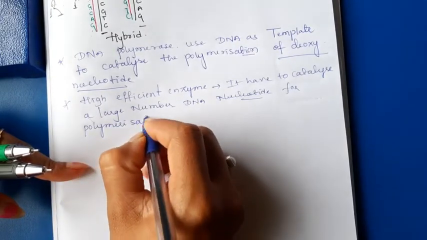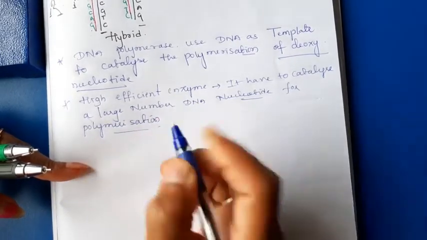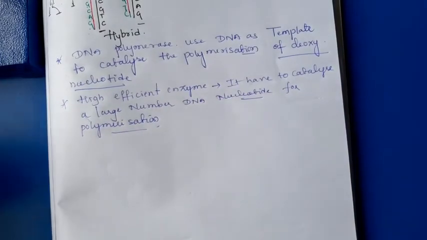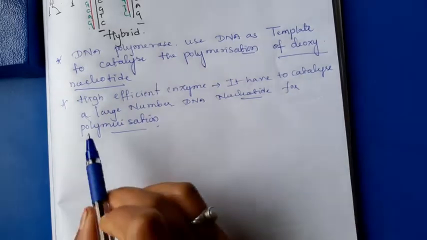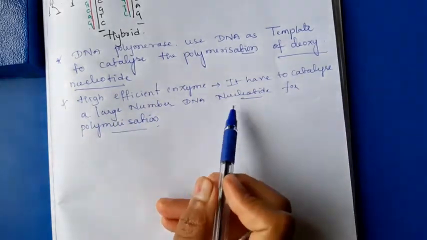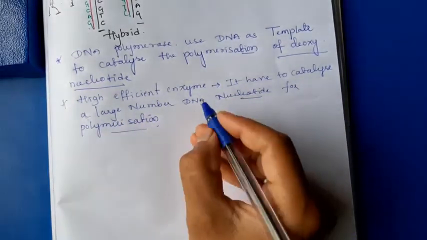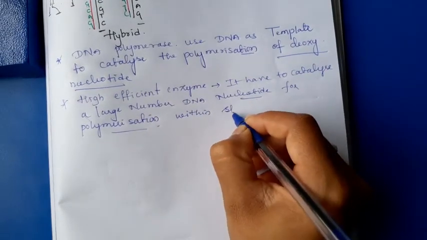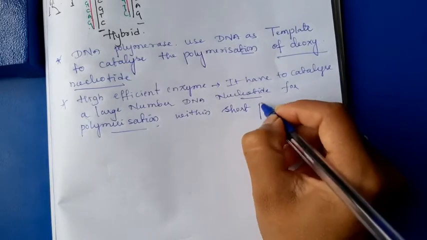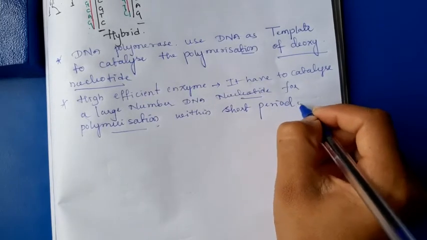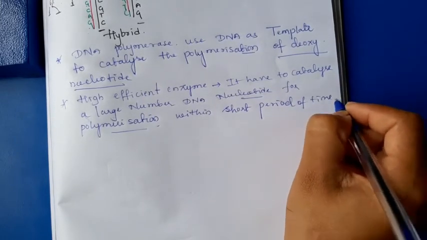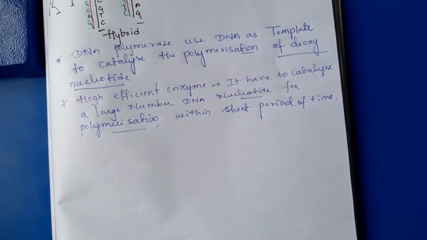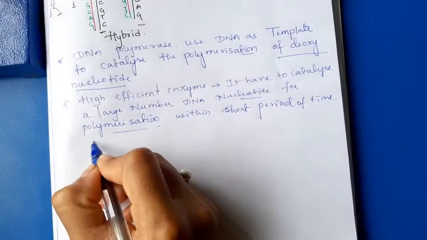Polymerization means joining of the monomers. It has to catalyze a large number of DNA nucleotides for the polymerization within a short period of time. In your NCERT book, it is given that in case of E. coli,